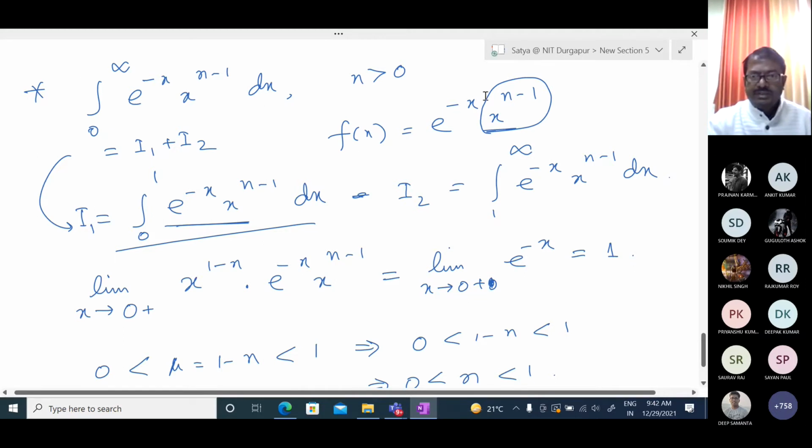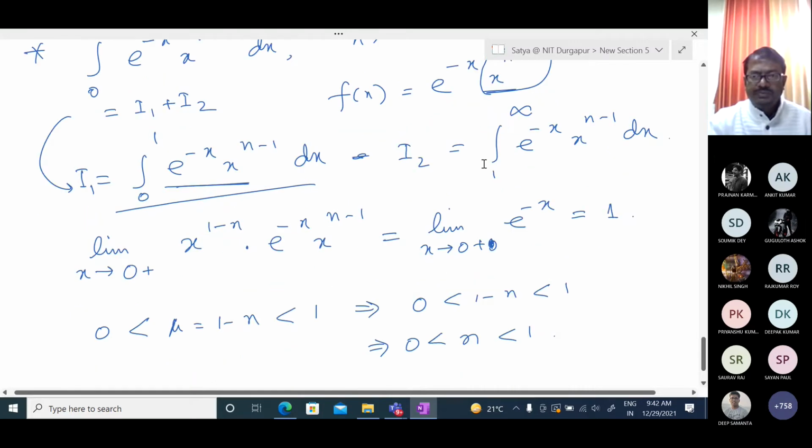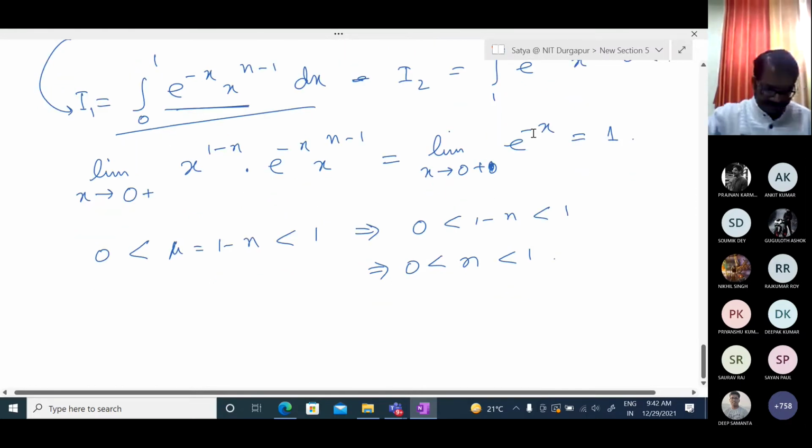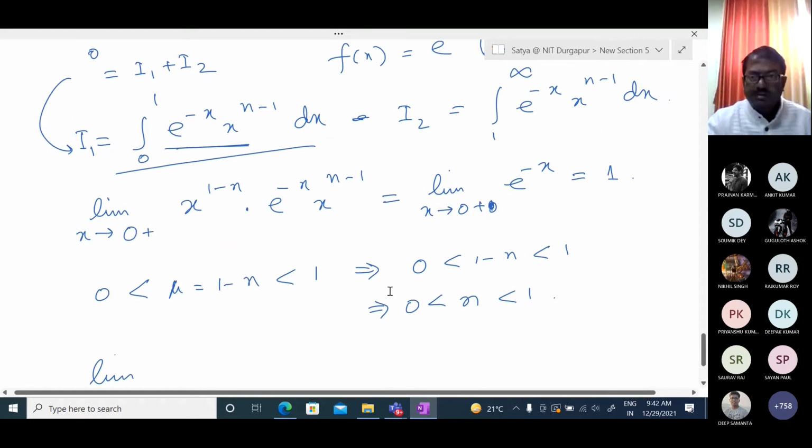And for this part, I2, we need to test for type 1. So to do that, we will take the limit as x tends to infinity, it should be type 1. And if we take x square into f of x, for this integrand,